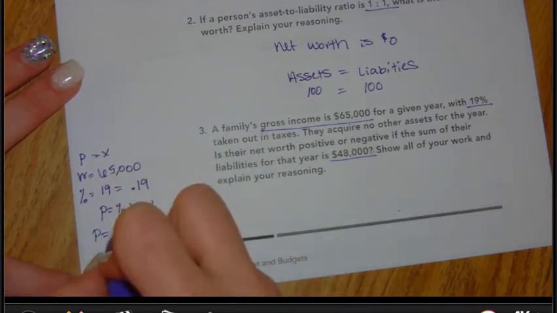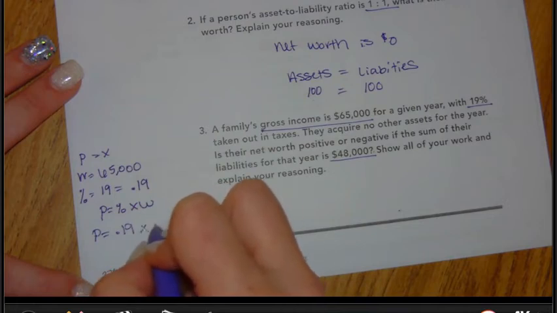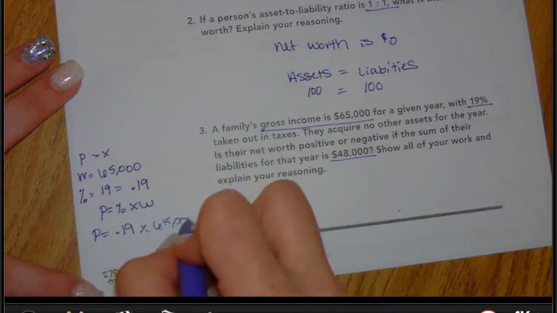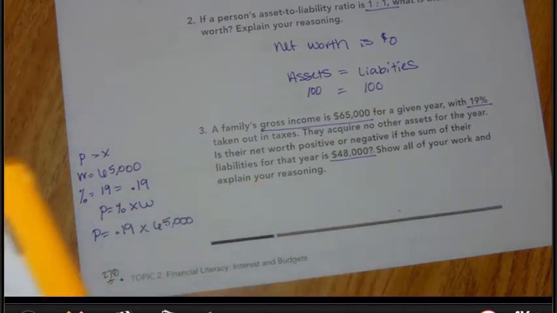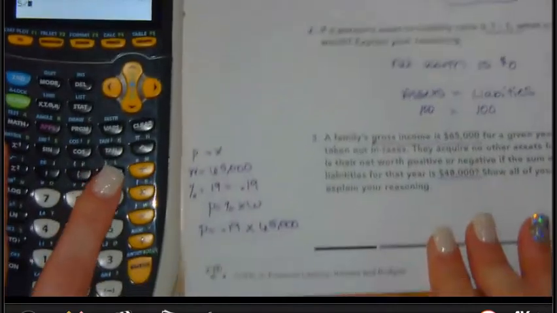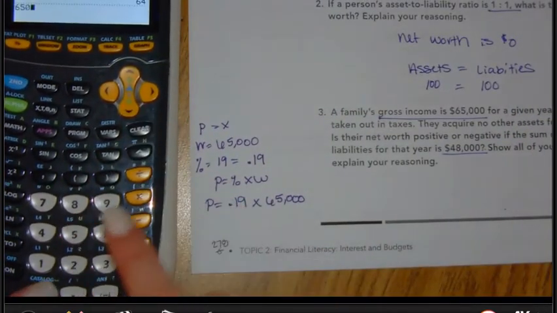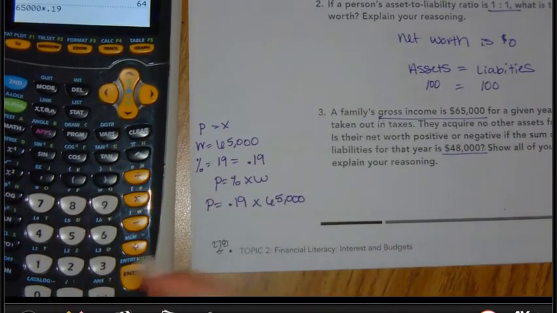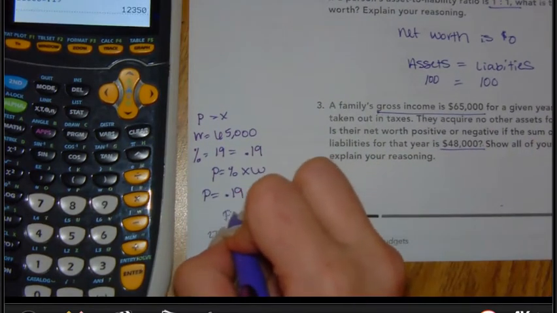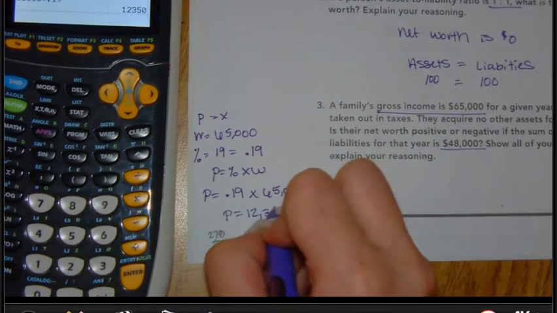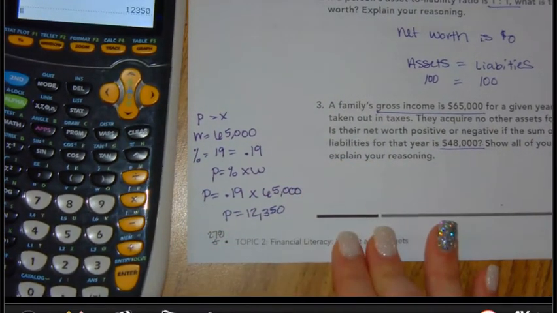So part is going to equal 0.19 times the total of $65,000. And let's see how much is going to come out in taxes for us. 65,000 times 0.19. And I see that $12,350 is going to come out in taxes.